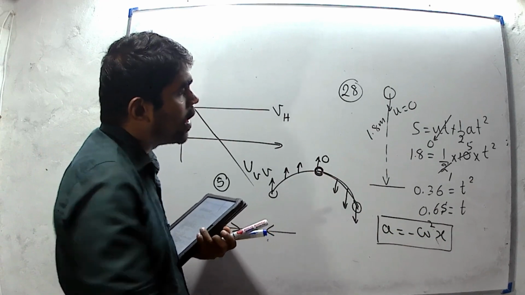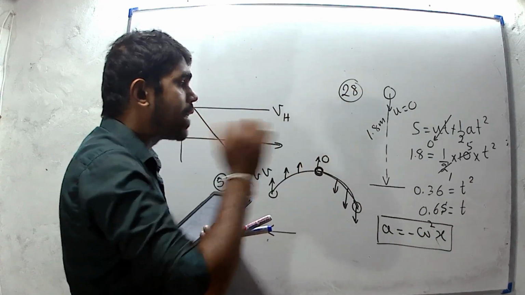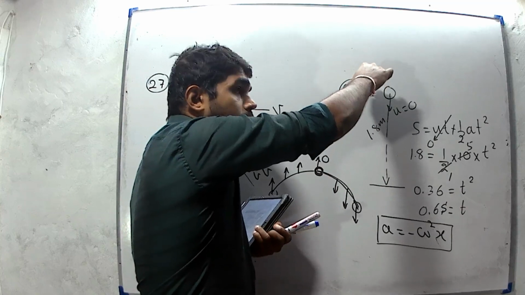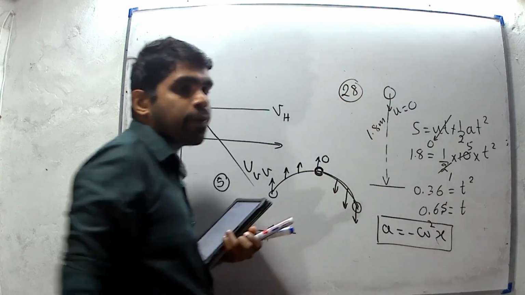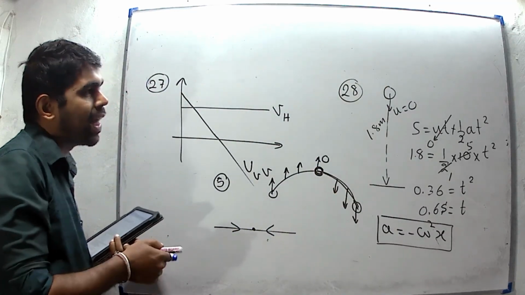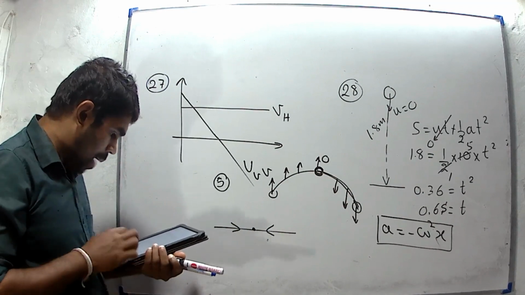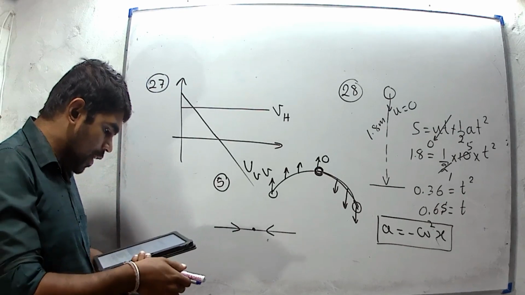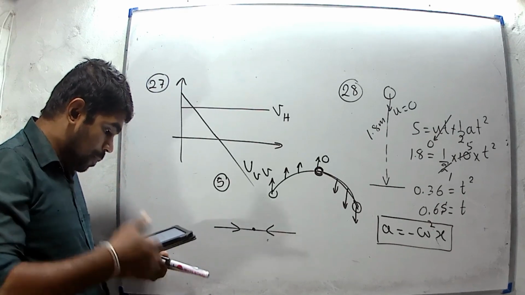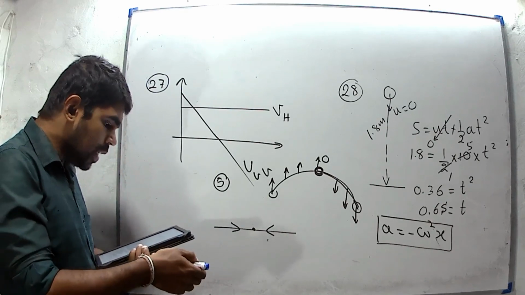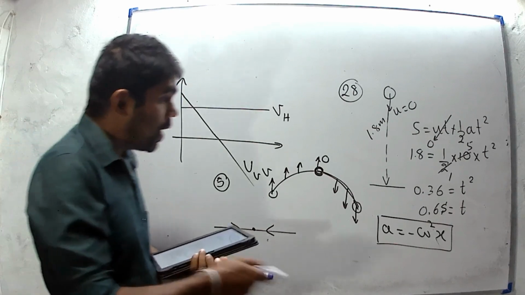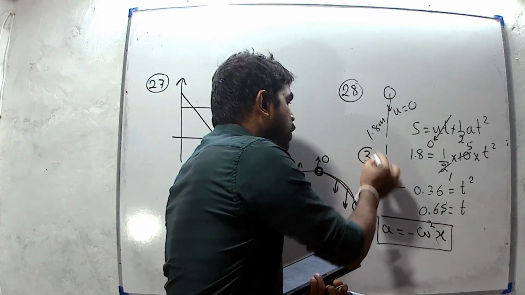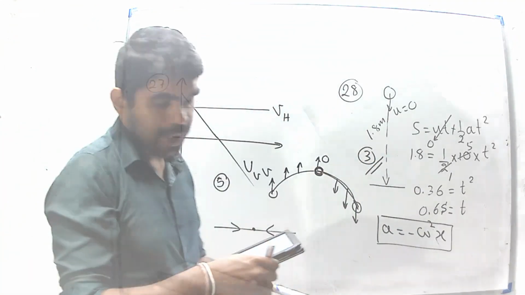But when considering this motion, acceleration is only in downward direction for the whole motion. Therefore, we can't get it as a simple harmonic motion. Then not a simple harmonic motion, but periodic with period 1.2 seconds. Then third answer is correct answer for question number 28.